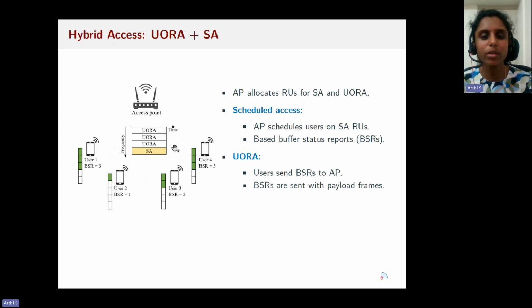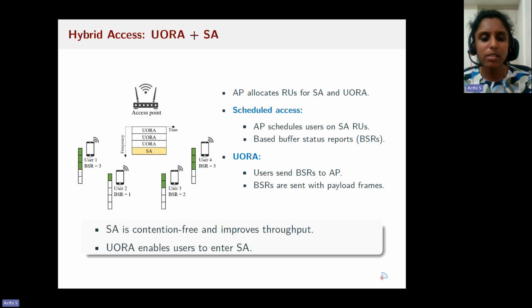And the users report these buffer status reports to the access point in random access. And they send these BSRs with payload frames. Scheduled access is contention free and it improves throughput. However, the random access enables the users to enter scheduled access.